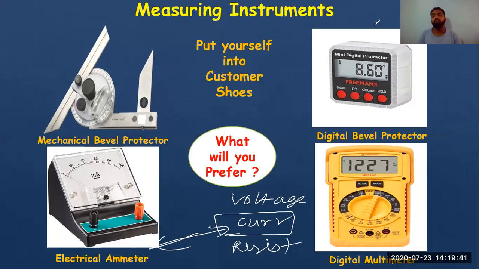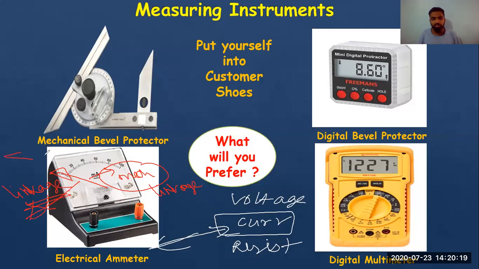Yeah, digital one. Why? Because there is a needle. You can see, I'll just put an annotation for you. Here there will be a pointer and you rely on a mechanical setup. This is a linkage, I hope you're getting it. So if there is a linkage, parallax error, everything will be there. That is also right, but you see there is a linkage. And if there is a linkage, automatically you know there might be some friction. And if there is some friction, there is something called zero offset error. You might get some offset error also.